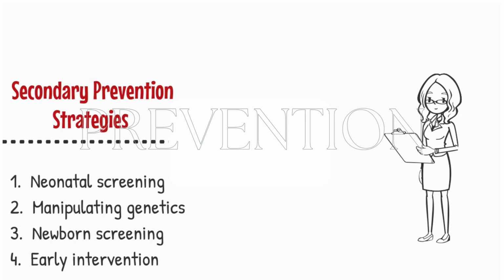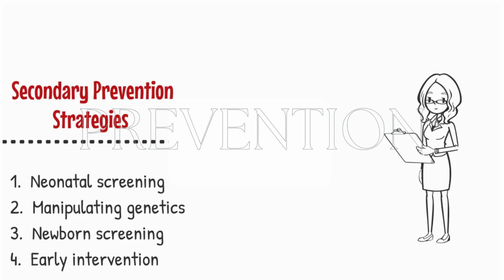1. Neonatal screening, an effective preventative approach that involves both clinical and biochemical screening. 2. Manipulating the genetics or performing surgical procedures on a fetus affected by biochemical or anatomical abnormalities are being explored. 3. Early identification of problems through newborn screening can facilitate the implementation of measures to mitigate the impact of disabilities. 4.